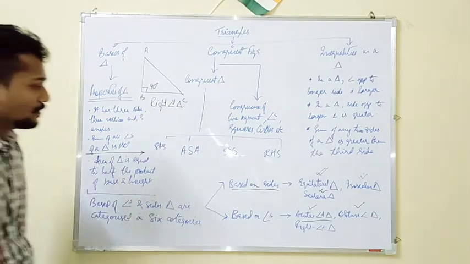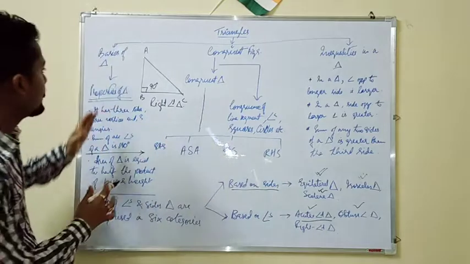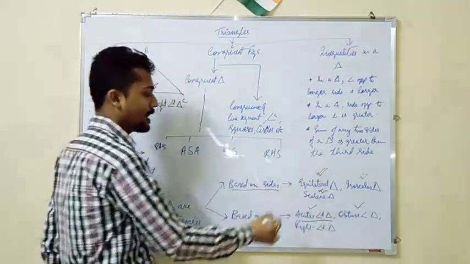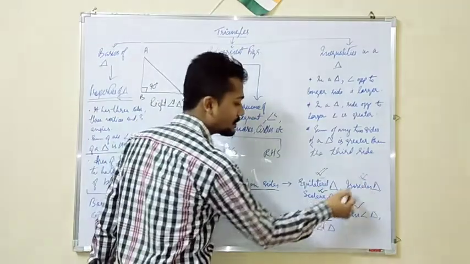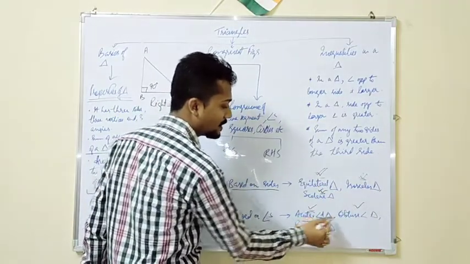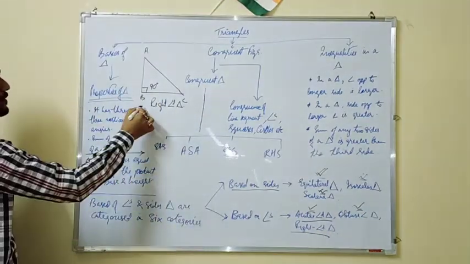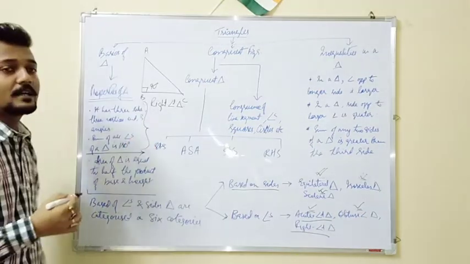Clear? So with this I come to the end of this particular part. This is the first part. I have discussed equilateral triangle, isosceles triangle, scalene triangle, acute angle triangle, obtuse angle triangle, and right angle triangle. I have also discussed the various properties of a triangle.